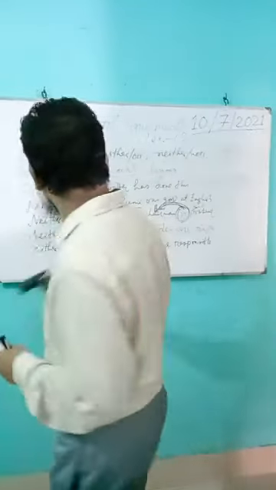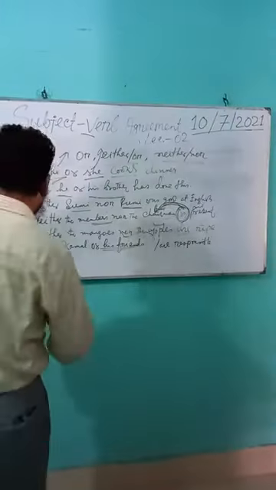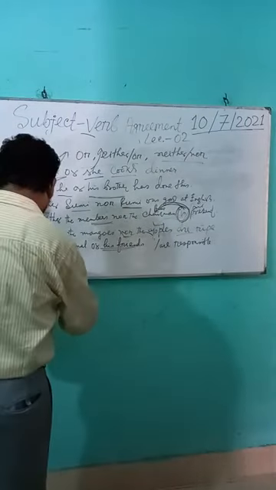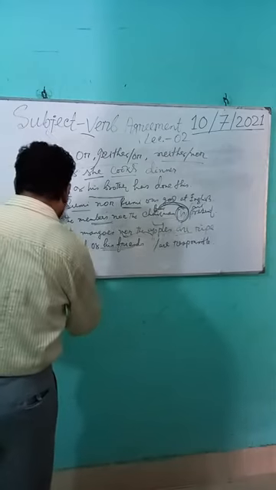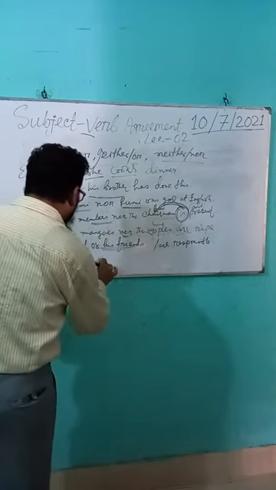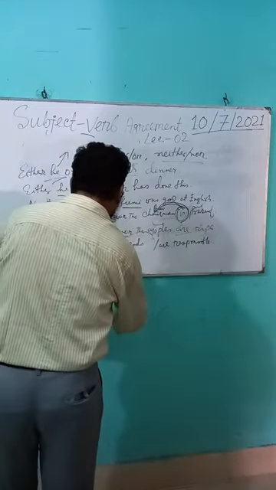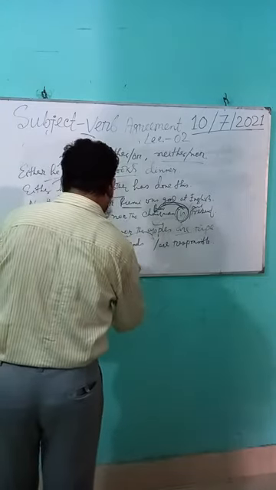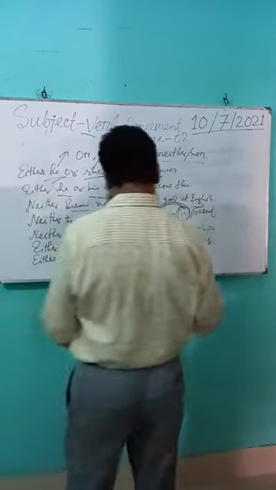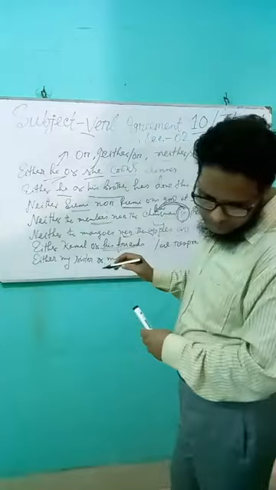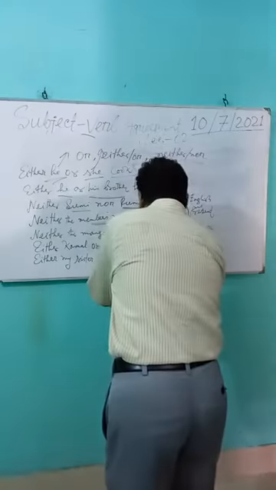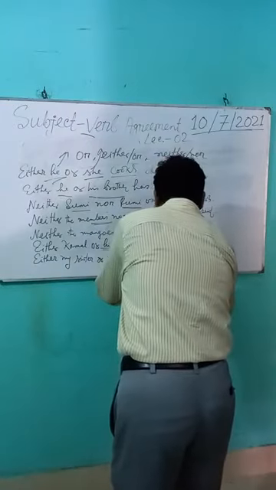Again, either my sisters or my mother is or are singing.